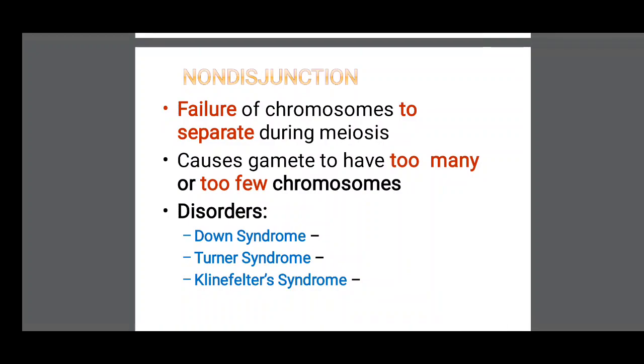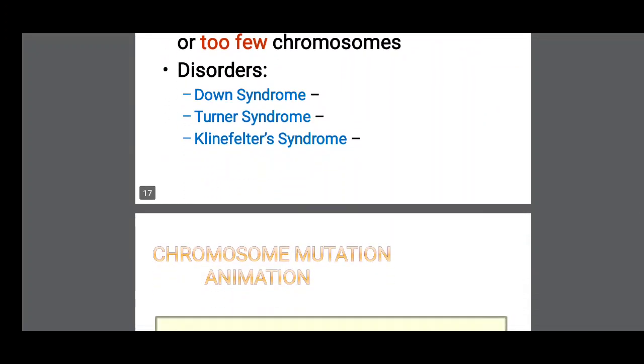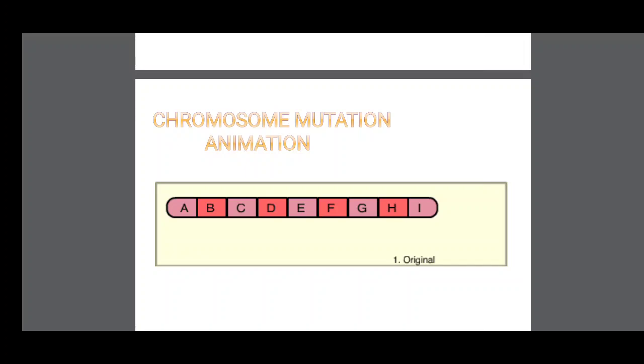Non-disjunction. Failure of chromosomes to separate during meiosis is called non-disjunction, causing gametes to have too many or too few chromosomes. So, due to non-disjunction, the progeny organism has loss of one chromosome or a few chromosomes. Disorders due to non-disjunction: Down syndrome, Turner syndrome, Klinefelter syndrome. Chromosome mutation: A, B, C, D, E, F, G, H, I. This is a sequence, and a difference in this sequence is a chromosome mutation.